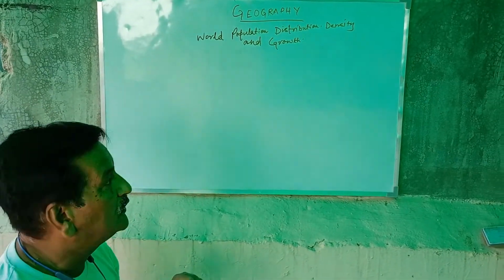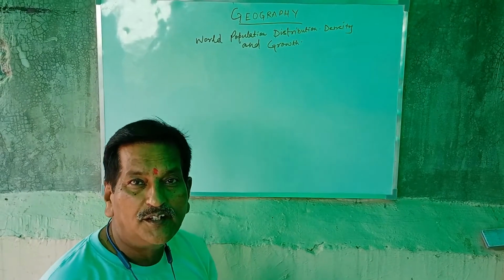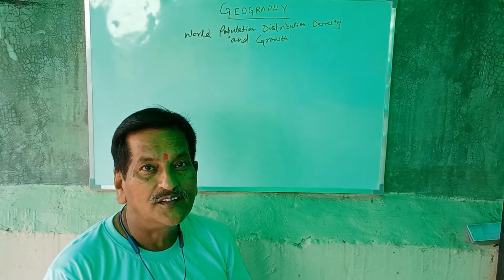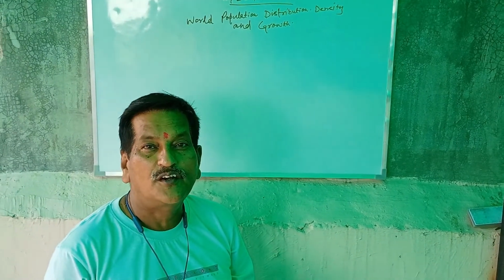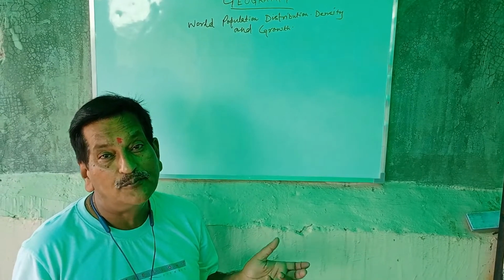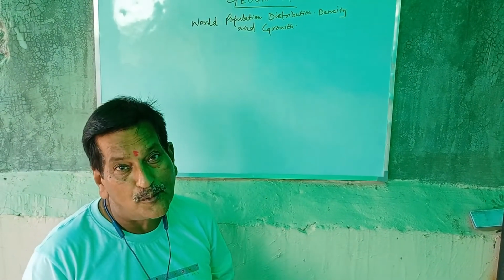Population means the number of people living in a particular area with some intention, right? It is different from crowd. Crowd may assemble at any place without any intention. That will simply be a crowd, not population.